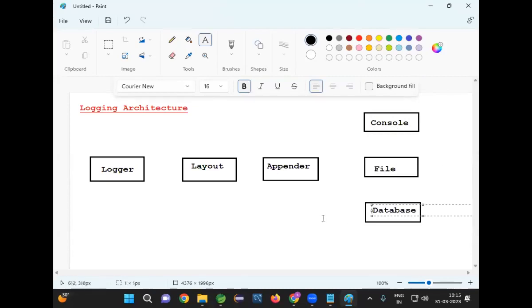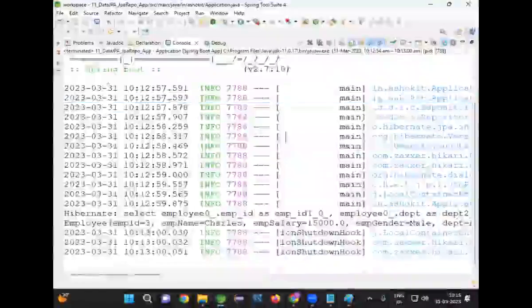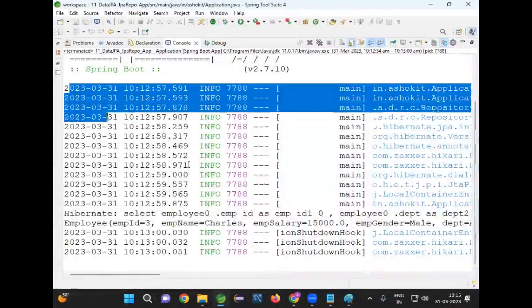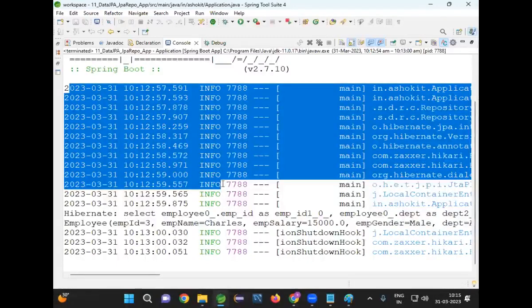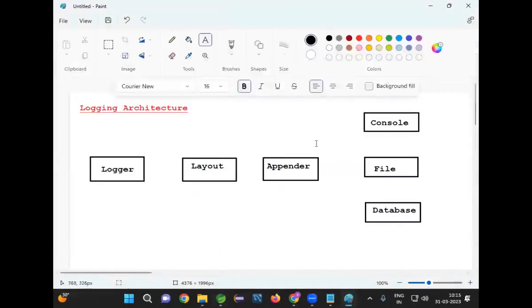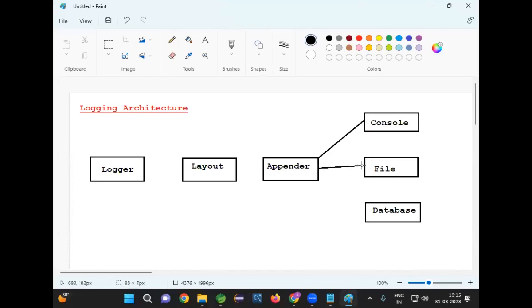You can store your log message to the console. Currently, in the Spring Boot application, where are my log messages printing? They are printing on the console. That means the console appender is executing. Okay, now I don't want it on the console, I want to go for a file. Then I need to go for a file appender. I don't want it in the file, I want it in the database. Then I need to go for a database appender.